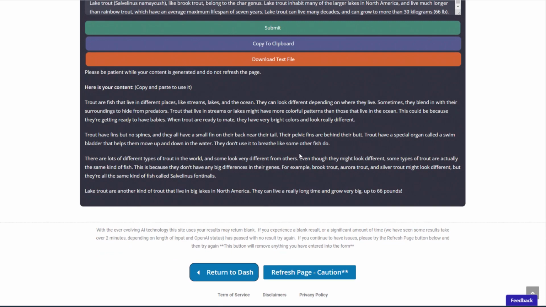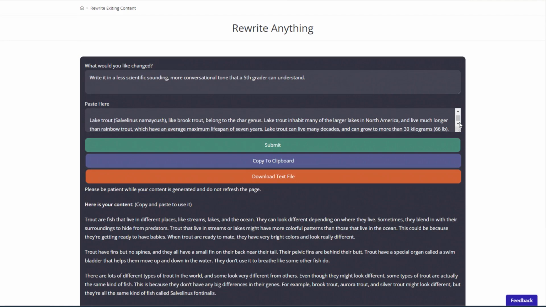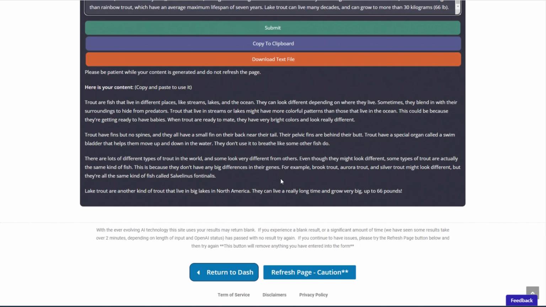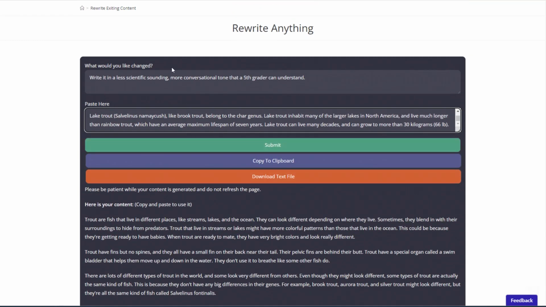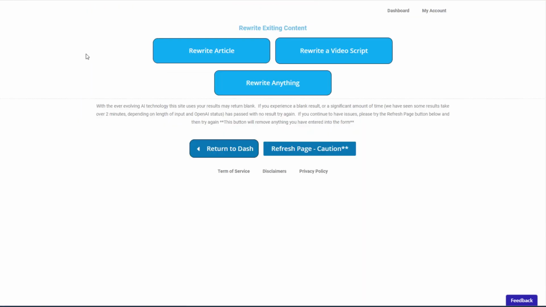Once again, it did exactly what I wanted it to do. This would allow you to literally swipe something from a place like Wikipedia and turn it into something new and unique that you can use for something else. So certainly do not underestimate the ability of GPT Dash to rewrite existing content, really any kind of content.